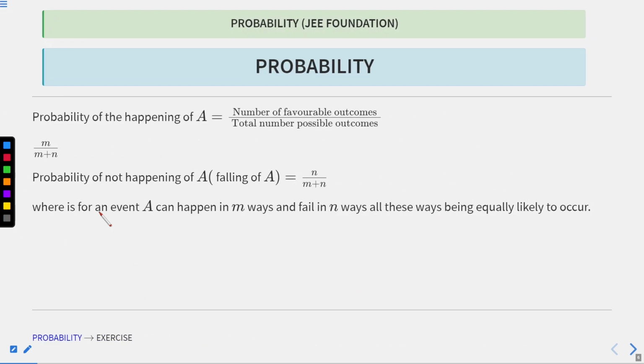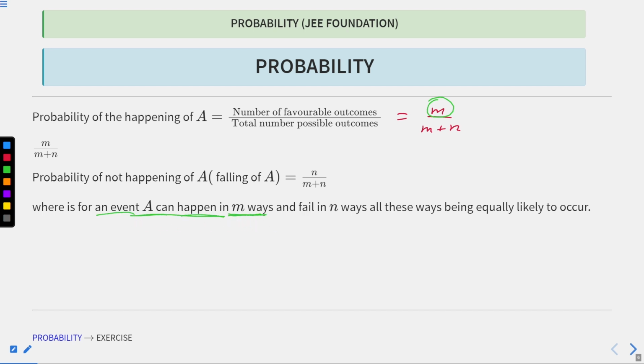Let's move next. Now, the probability of the happening of A means the number of favorable outcomes divided by the total number of possible outcomes, as we saw in the previous example of tossing a single coin. So here it is equal to m divided by m plus n, where m is the number of ways in which A can happen.